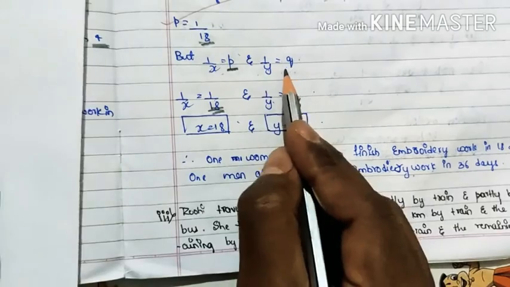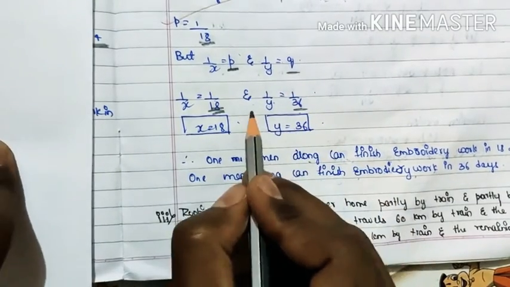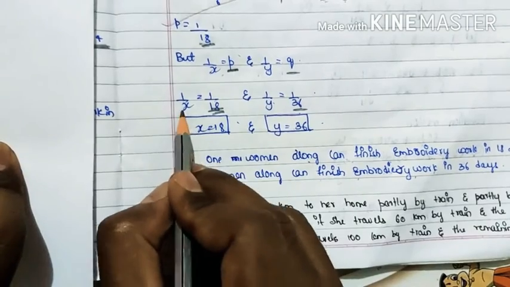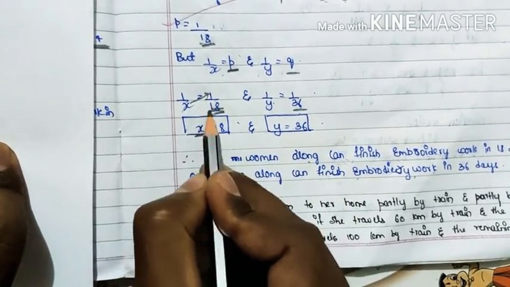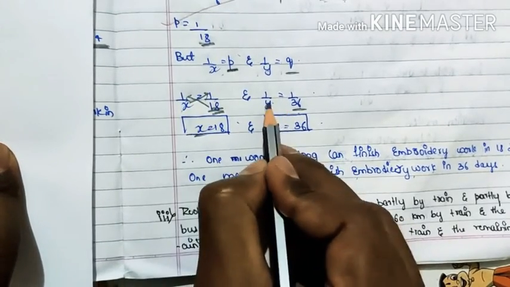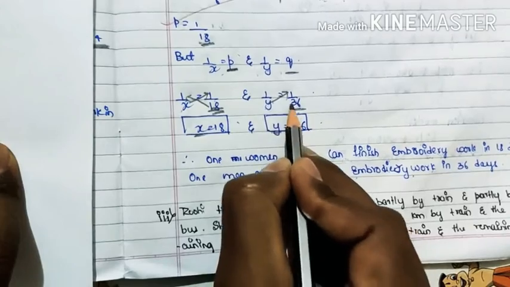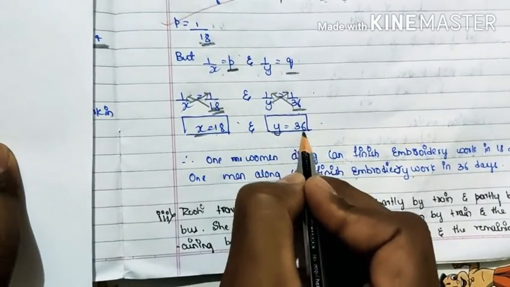So you can write, instead of 1 by y equal to q, instead of q you can write 1 by 36. Our intention is to find out only x and y, but not 1 by x, but not 1 by y. So x into 1 will be x, 18 into 1 will be 18, x equal to 18, and y into 1 will be y, 36 into 1 will be 36. So x equal to 18, y equal to 36.